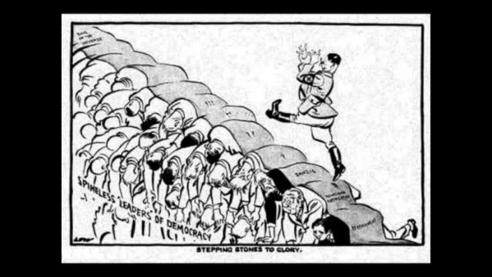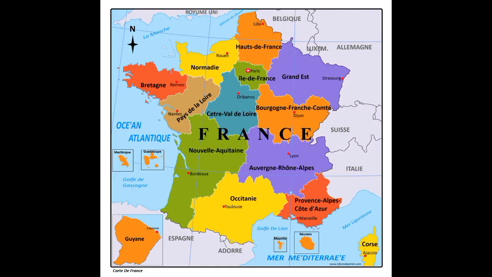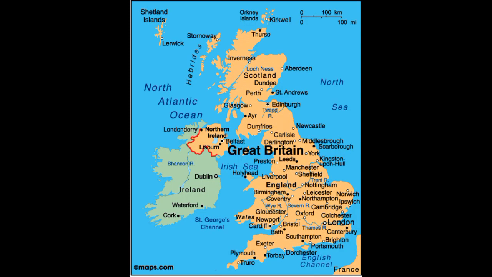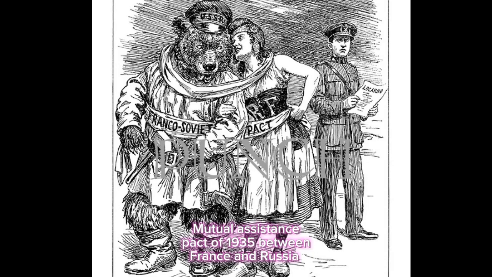This agreement also created a gulf of mistrust between France and Britain, as France was being ignored while signing this pact, which paved the way for France signing a treaty of mutual assistance with Russia in 1935, the same year, to reduce the threat from Central Europe, in fact, Germany.